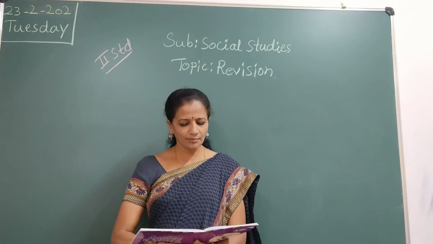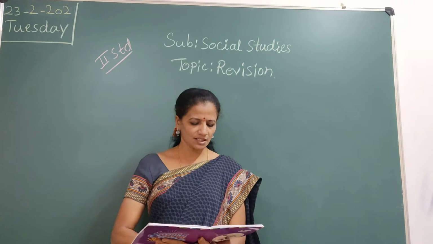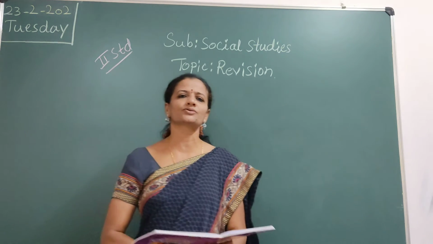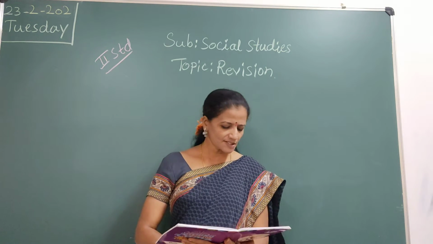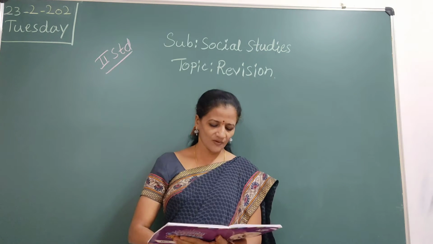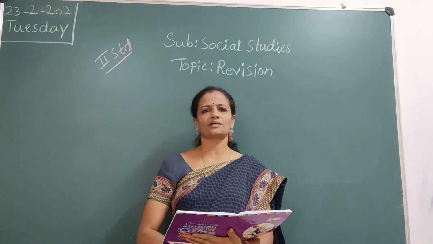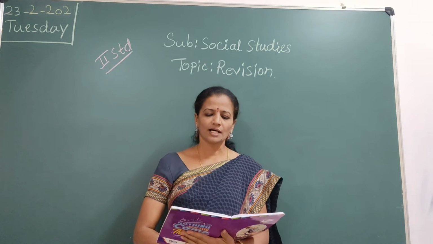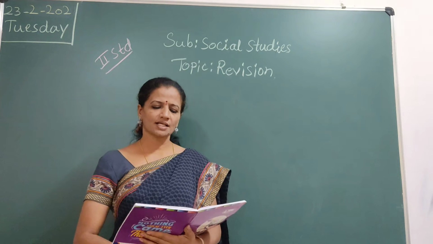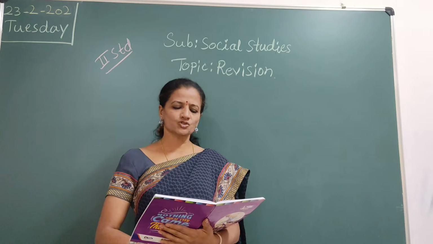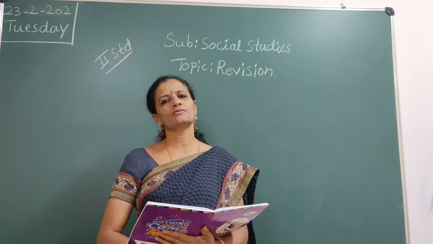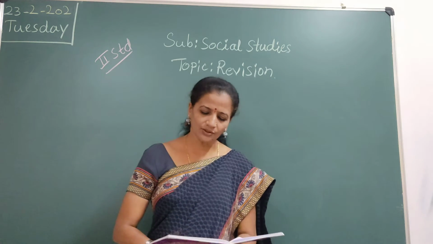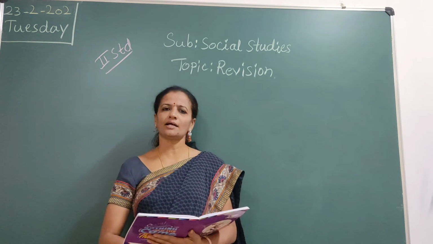Second question, name any 3 woolen clothes that you wear in winter. So 3 woolen clothes we have to mention. Answer is coat, sweater and jacket. So third question, write any 2 things that we wear or use to protect ourselves from rain. Answer is raincoat, gumboots and umbrella.